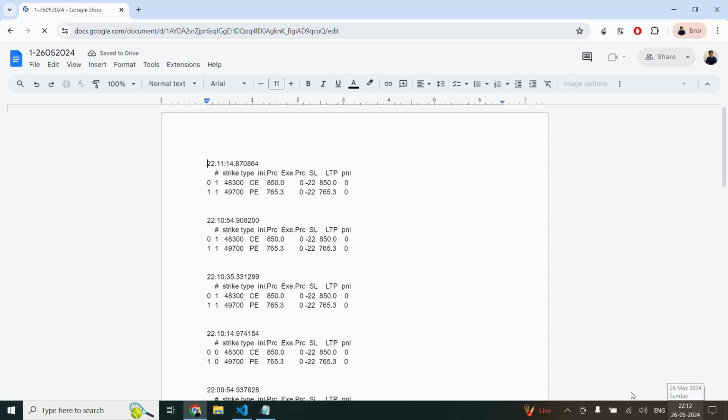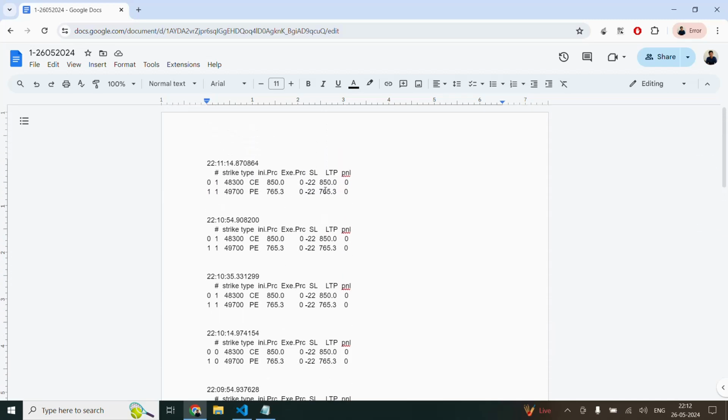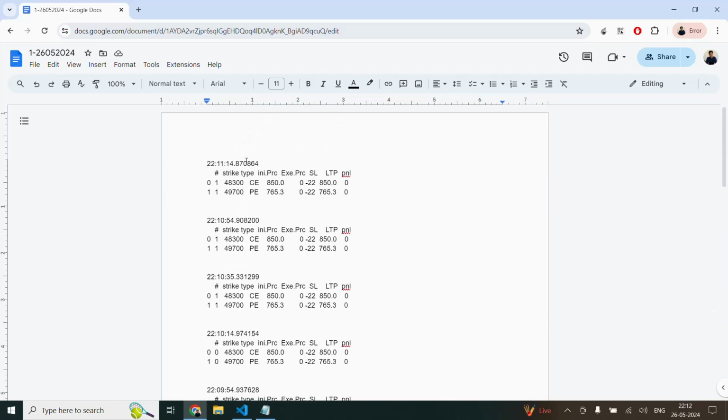Now the time is 10:12. You can see here the time is 10:12. You can see strike price, initiated price, executed price, stop loss, all the details. Once the strategy has been started, you can check the ongoing process of the strategy wherever you are by just logging into your Google Doc account. This will give you the details about the strategy.